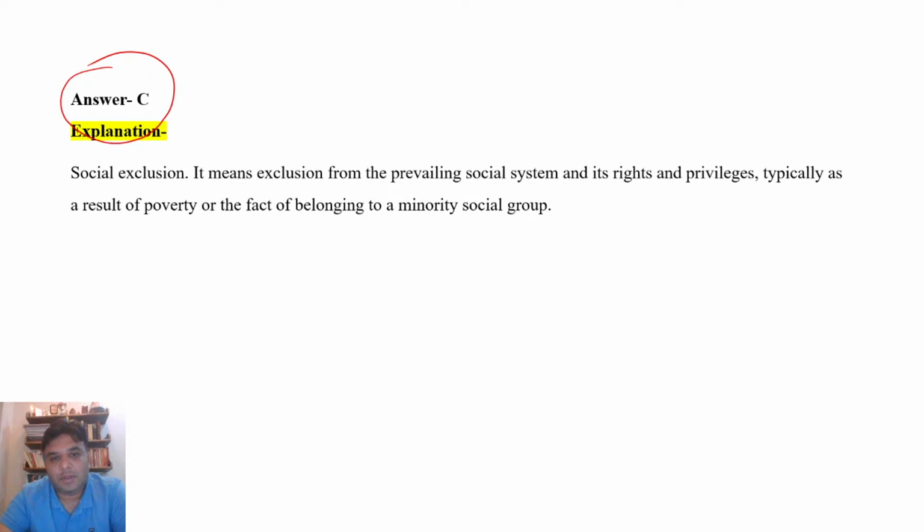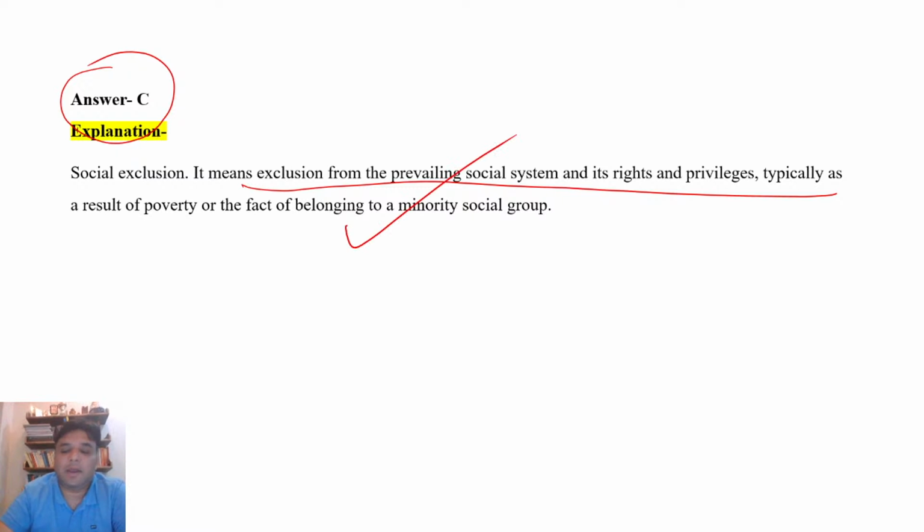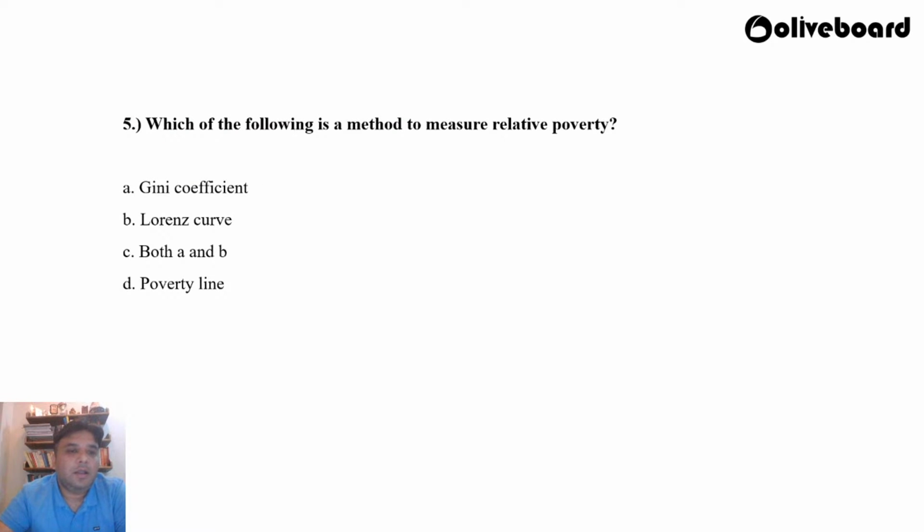Okay, so obviously I have given you the definition. It means exclusion from the prevailing social system and its rights and privileges, typically as a result of poverty or a fact of belonging to a minority social group. Question number 5, which of the following is a method to measure relative poverty? Okay.